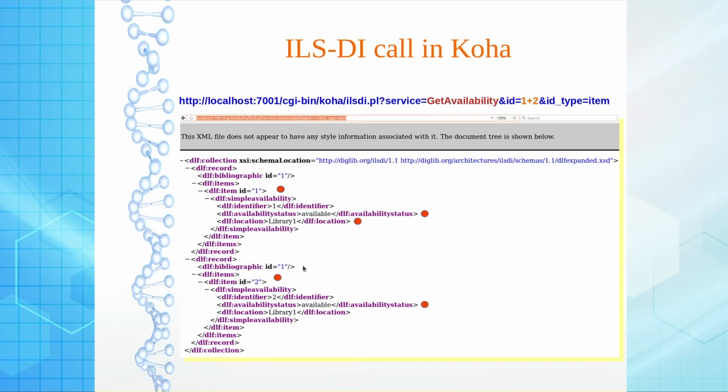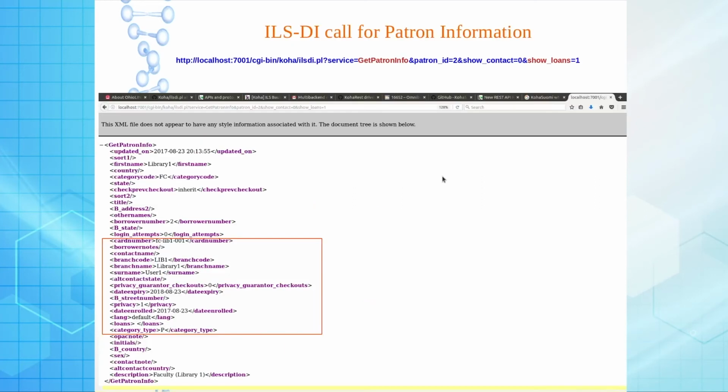Similarly, in the next instance you can see the same bib ID, that means the same document or same book, but this time it is copy number 2, whether copy number 2 is available or not, and from which library this particular copy is available. So, ILS-DI can provide you real time item level status against a RESTful query through different kinds of service points like GetAvailability, GetPatronInfo, and so on.